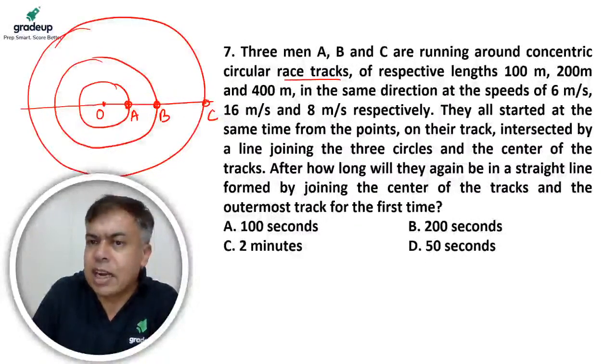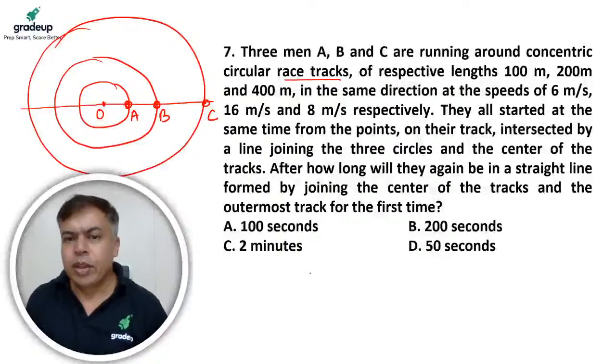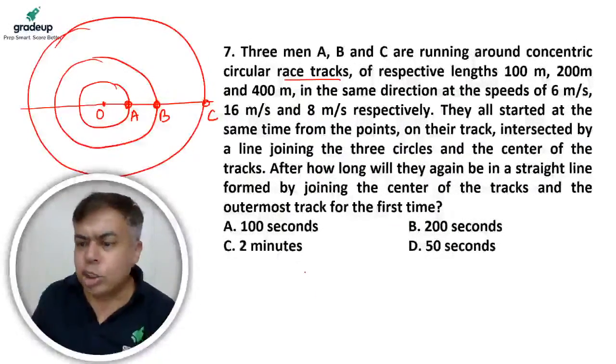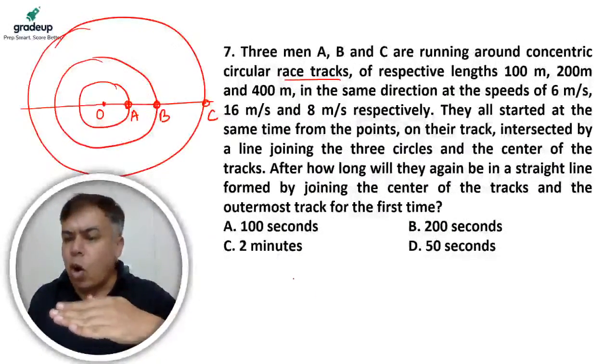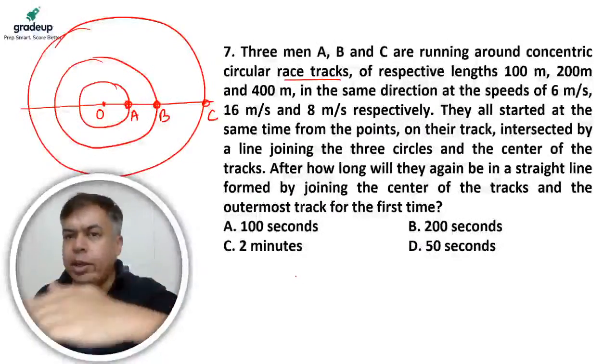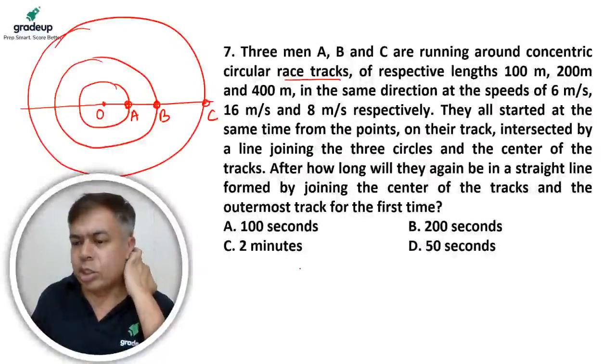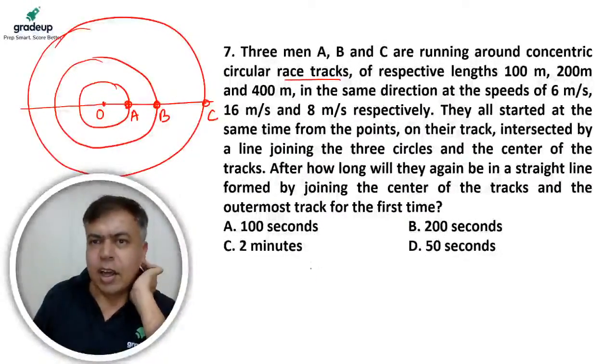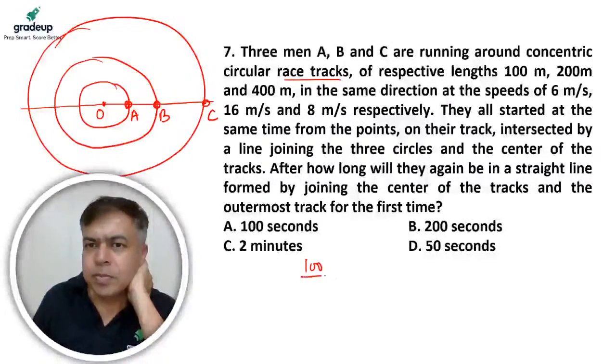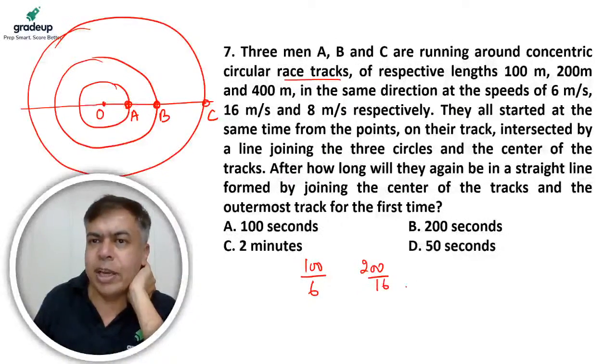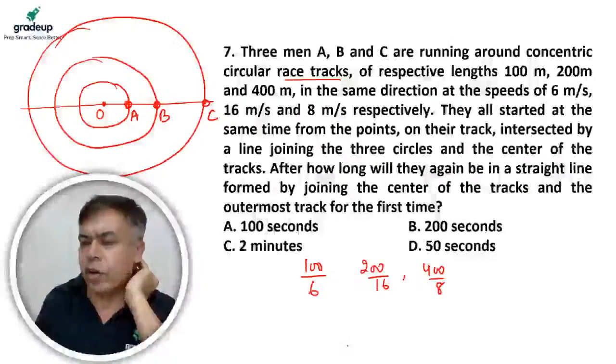So they will be at the start. Ideally, it should be like this. 100 by 6 is the time taken for the first, 200 by 16 is the time taken for the second, and 400 by 8 is the time taken for the third.